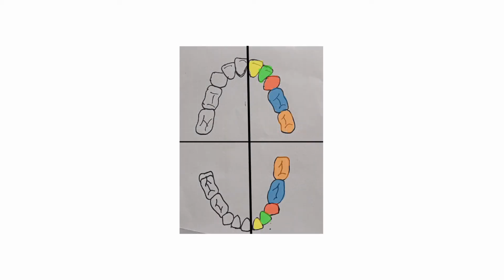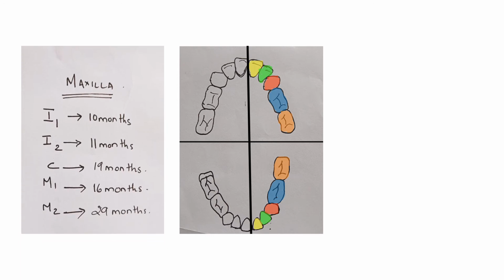Now coming to the age of eruption of individual teeth, the maxillary and mandibular incisors as well as all the molars erupt at different times. First, we'll consider the maxilla. In the maxilla, the central incisors erupt at 10 months of age, the lateral incisors at 11 months, the canine at 19 months, the first molar at 16 months, and the second molar at 29 months of age.